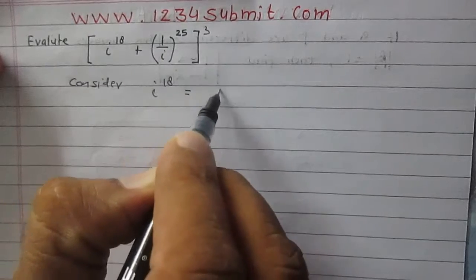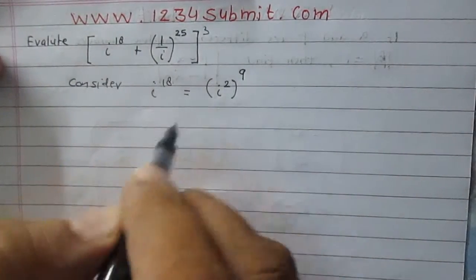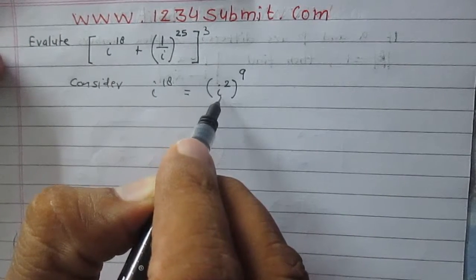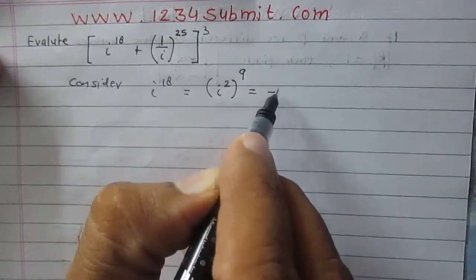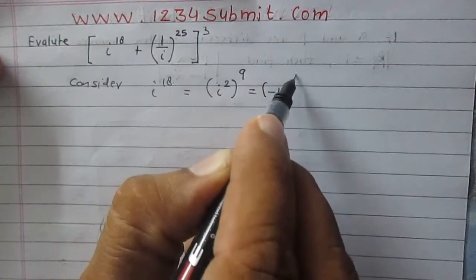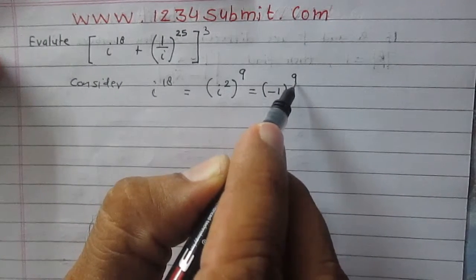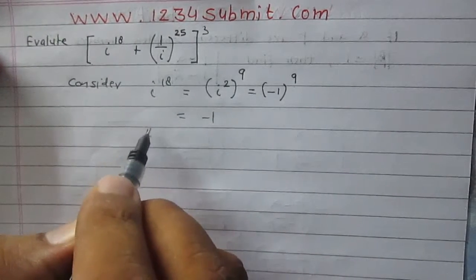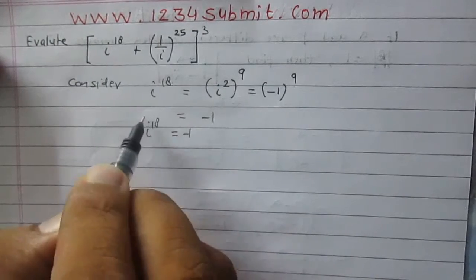We can write it as (i^2)^9. We know that i^2 is minus 1. So we can write it as (-1)^9. Being an odd power, it will become minus 1. So in this way, we got i^18 is minus 1.